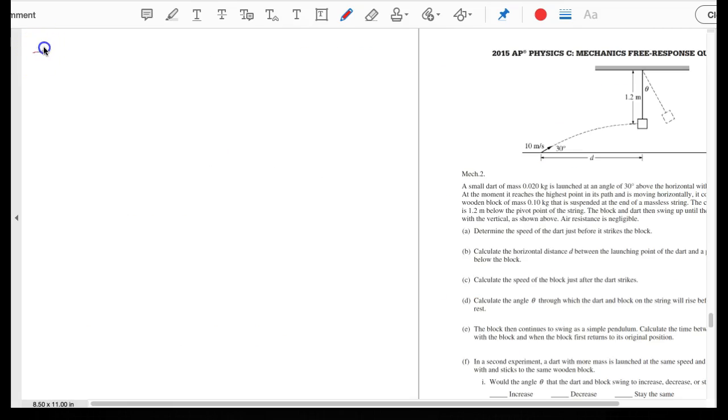Alright, so here we go. This is letter E, and we know that the initial kinetic energy plus the work should be equal to the final kinetic energy, and there's work there, we remember. So here we've got the kinetic energy plus the work done by the block, and we also have work done by friction, and that is equal to 0.